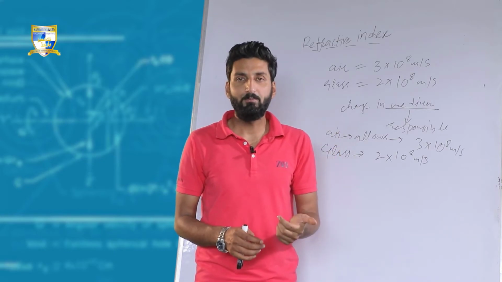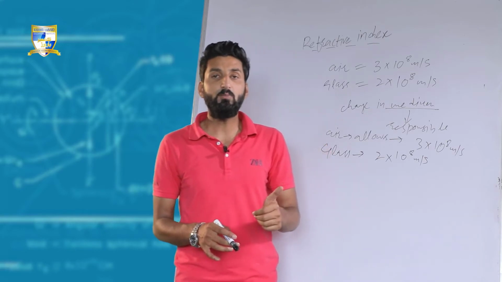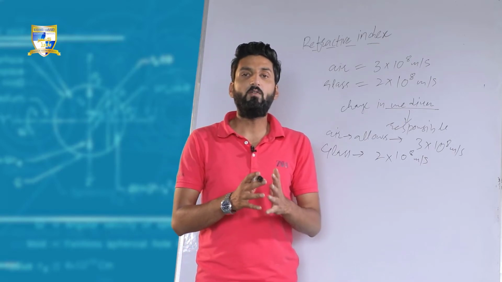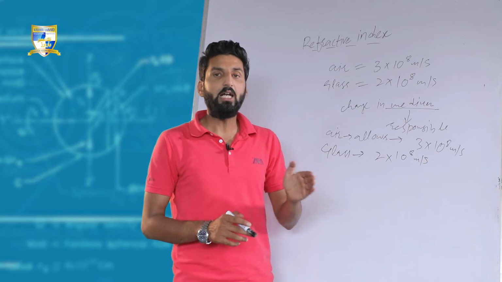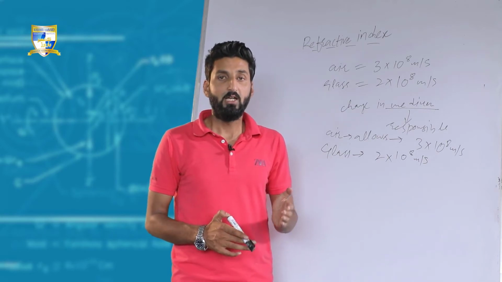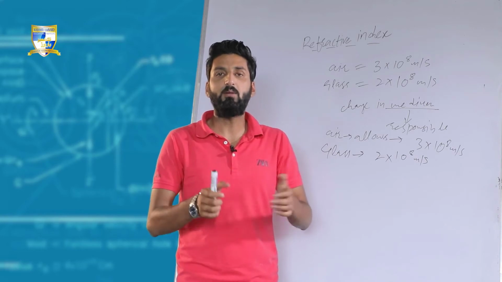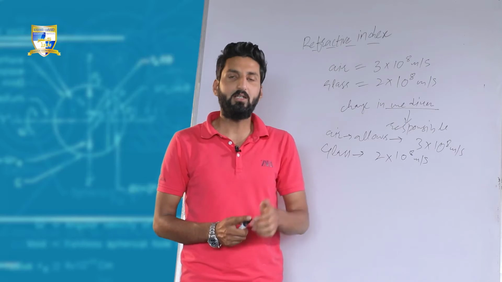Which property? This medium has many properties, but we are concerned with only one property, and that property would determine the speed of light through it. The property of the medium that would govern the speed of light. Now we have to give the measure of that property somehow. The measure of that property is given in terms of a numerical value.